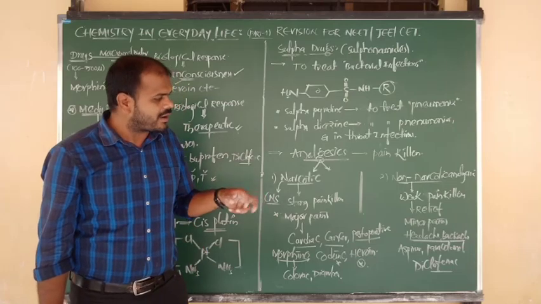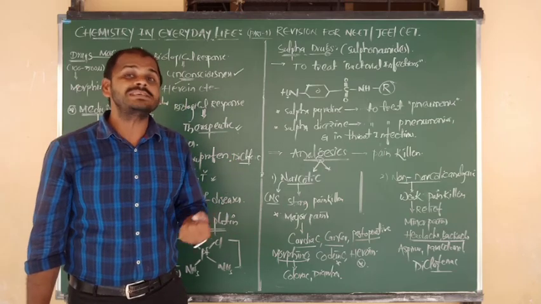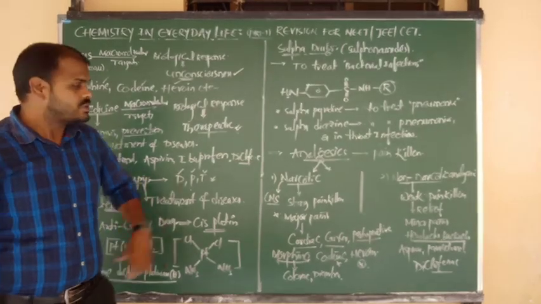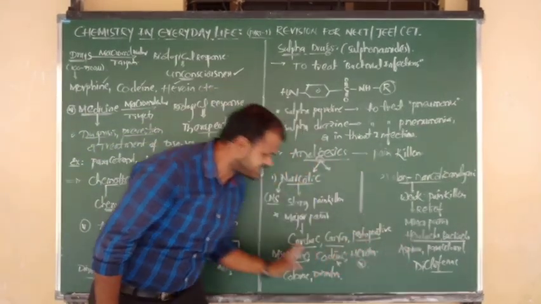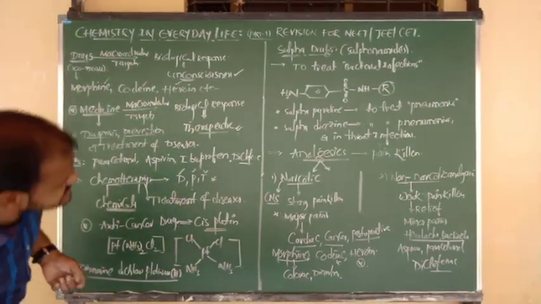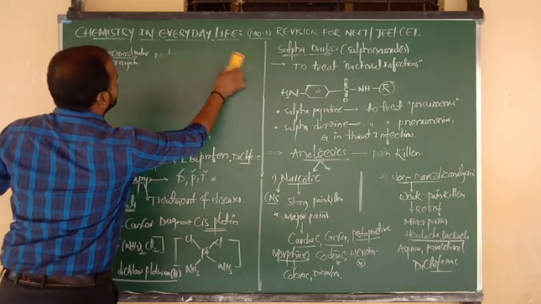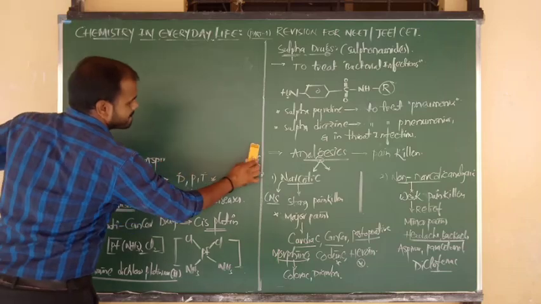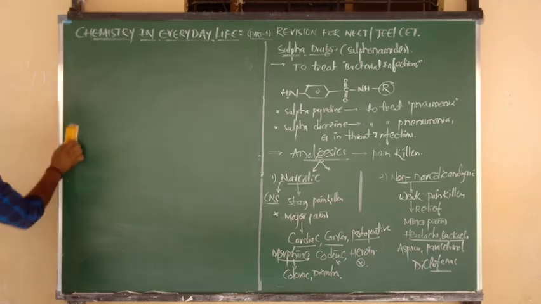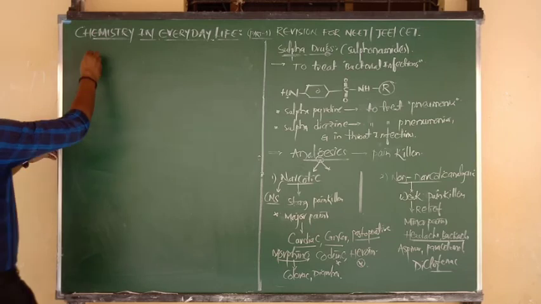Yes, which will give relief from headache and backache? Non-narcotic analgesics. Which will give relief from major pains such as cardiac and cancer pains? That is nothing but what, beta? Narcotic analgesics. So focus on the category and the respective medicines. Okay, now good. So the analgesic category we have successfully completed, beta. In the next category I am going to start that. Before starting the next category, I want to discuss two to three points about aspirin, beta. First we will discuss about aspirin.